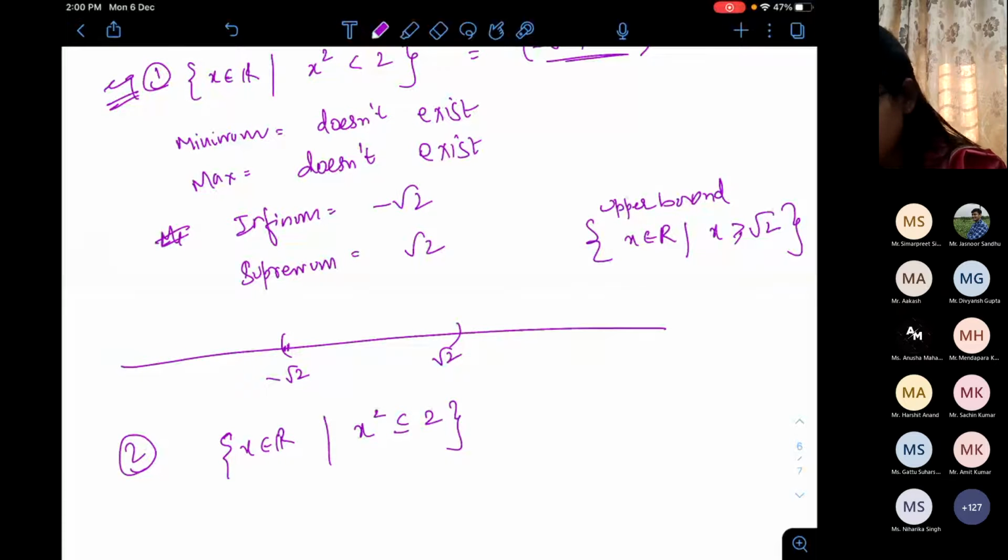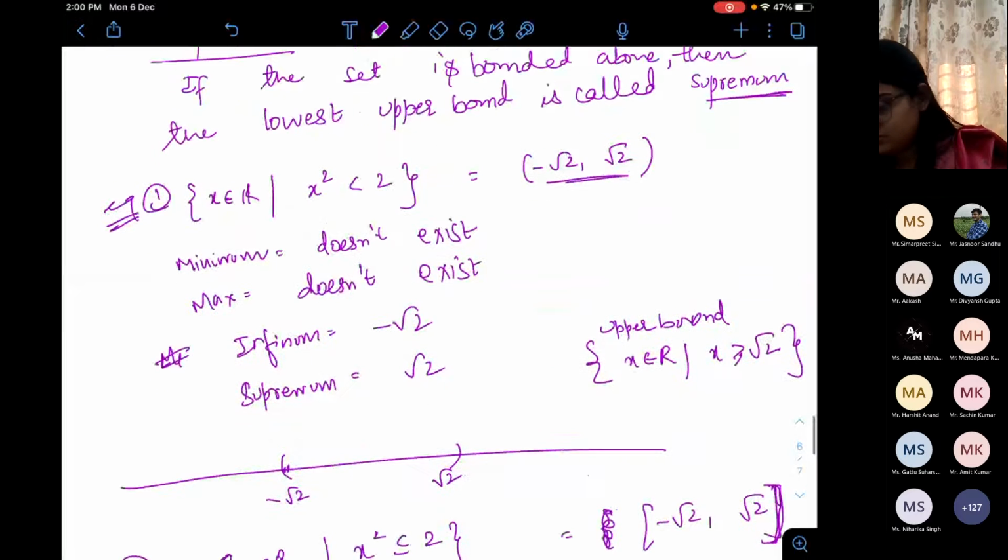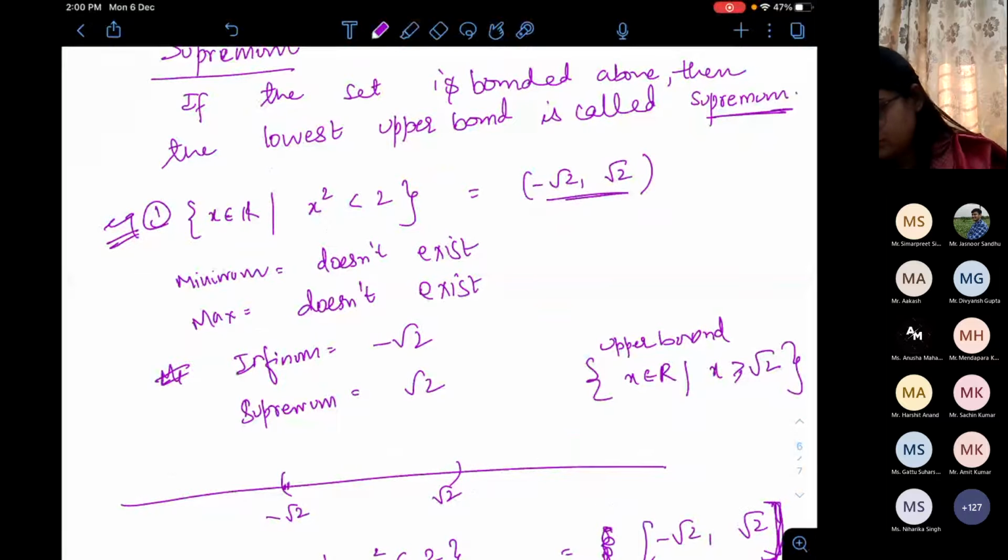Then in this case, minimum and maximum exist. Sorry, this is a closed bracket, then they exist. In the previous case, it should also have a minimum and maximum, but we really can't tell what the minimum and maximum are.